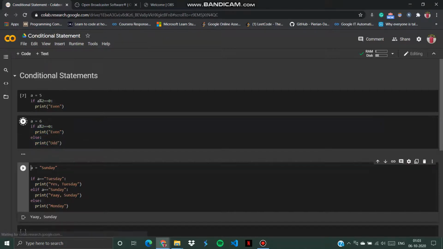Okay, I'll execute this. See, even, because the first condition was satisfied, it did not even bother about the second condition. So the first condition was satisfied, so it printed even, and we came out, right?